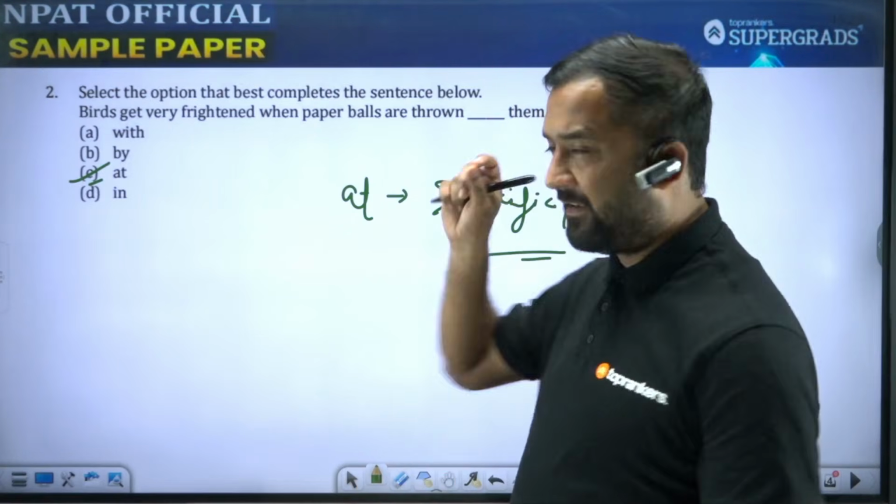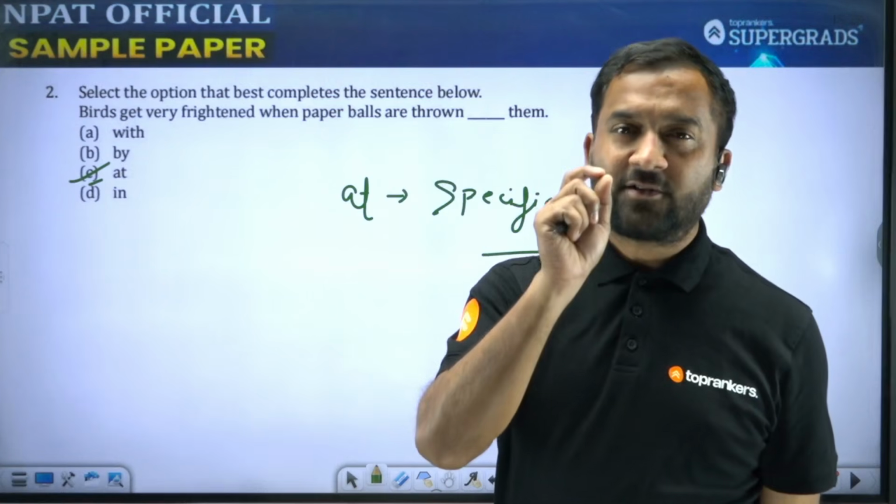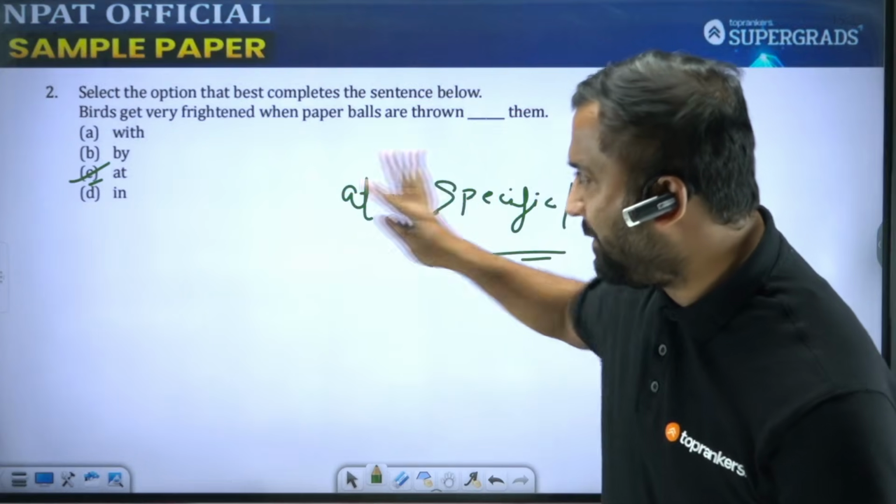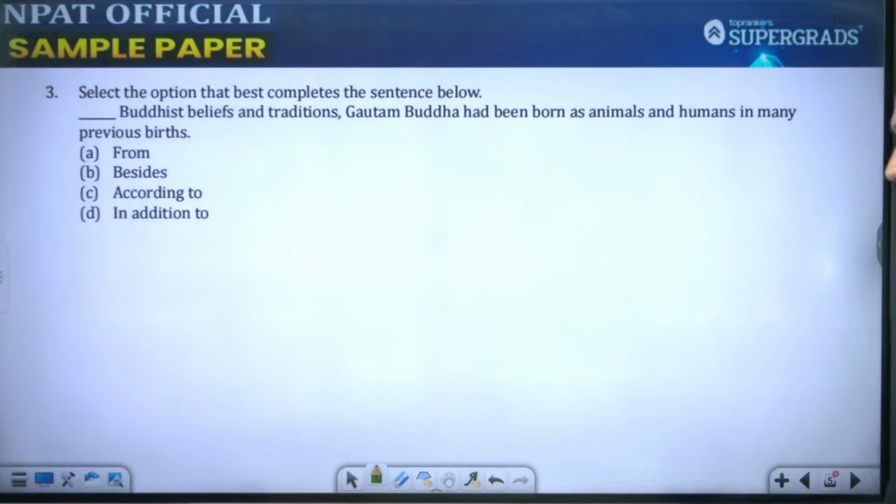Similarly, at them is for birds. So specified है कि किसके तरफ paper balls throw करे. So C must be the correct answer for the second question, students. Dash Buddhist beliefs and traditions, Gautam Buddha had been born as animals and humans in many previous births.